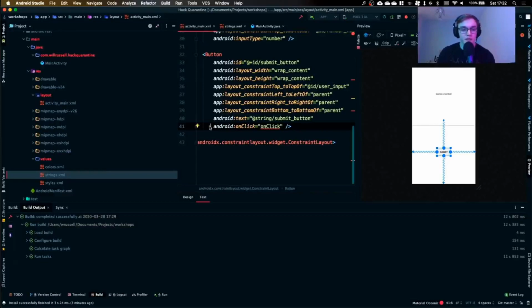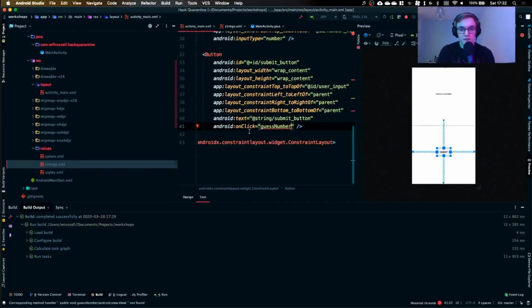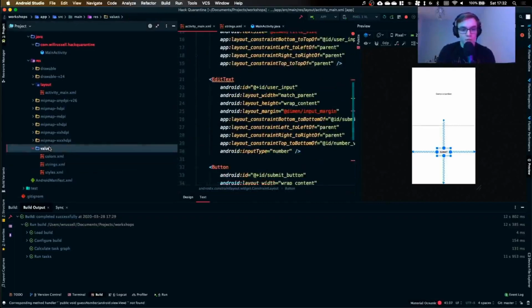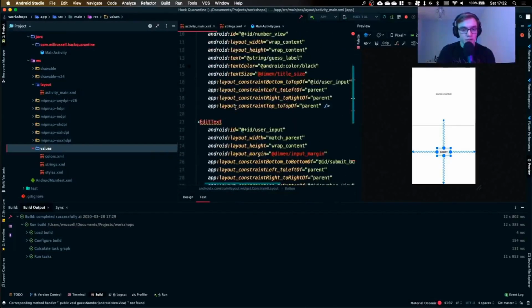So in our Java code, we can create a function, and we're going to call it onClick. But in this example, I'm going to call it guess number. So that's the name of our function. It's still unhappy because that doesn't exist. Now, to make the rest of this UI happy before we start writing any Java code, I'm going to add in the dimension. So we haven't actually got that file yet.